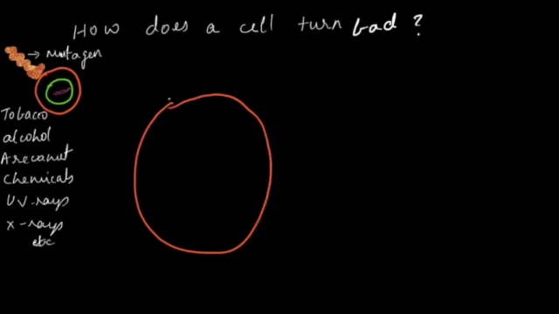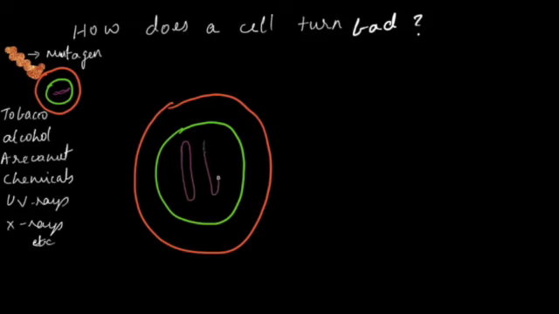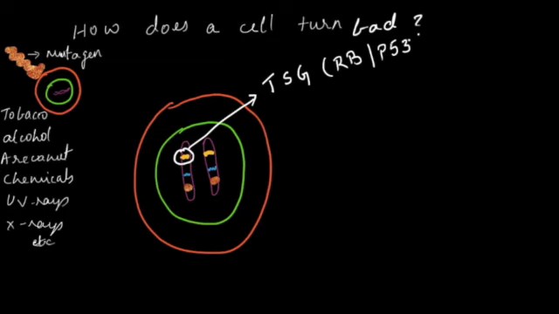Another interesting theory is that for a cell to turn bad, it needs two hits. What does that mean? Every cell has a pair of chromosomes, and these are a matching pair of chromosomes. They contain the same set of genes in a particular locus called the gene locus, so they code for a particular trait. Here, these are all the gene loci on the matching pair of chromosomes from each parent. Let us take one example, a tumor suppressor gene, which can be RB or P53 gene, and these tumor suppressor genes are of recessive type.